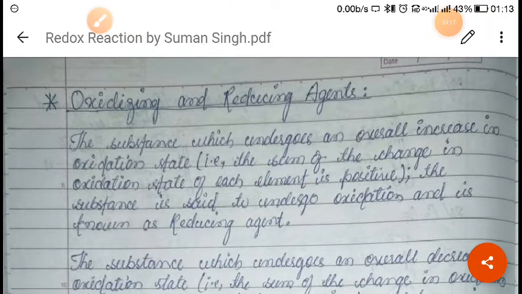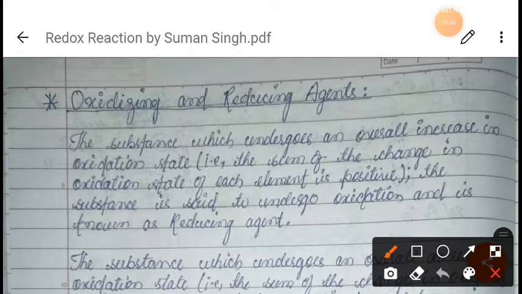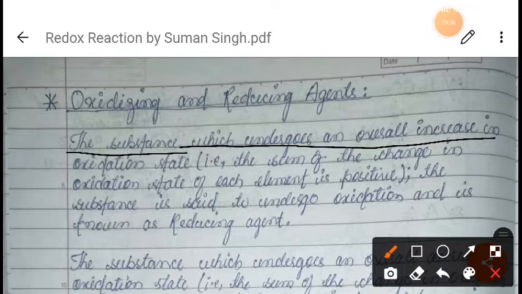Now next is oxidizing and reducing agents. Again, one more complicated topic, so try to understand it carefully. We know that a substance which undergoes an overall increase in the oxidation state, that is, the sum of the change in the oxidation state of each element is positive, I will try to make you understand from this definition only. The substance undergoes an overall increase in the oxidation state.